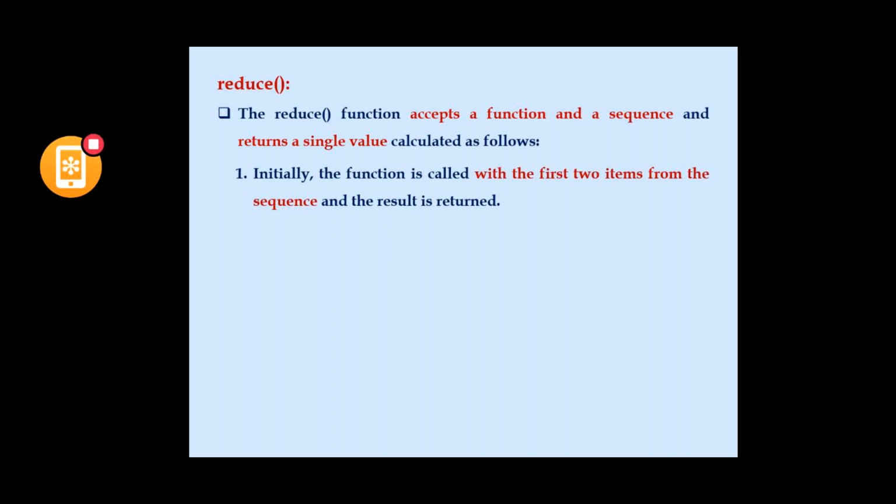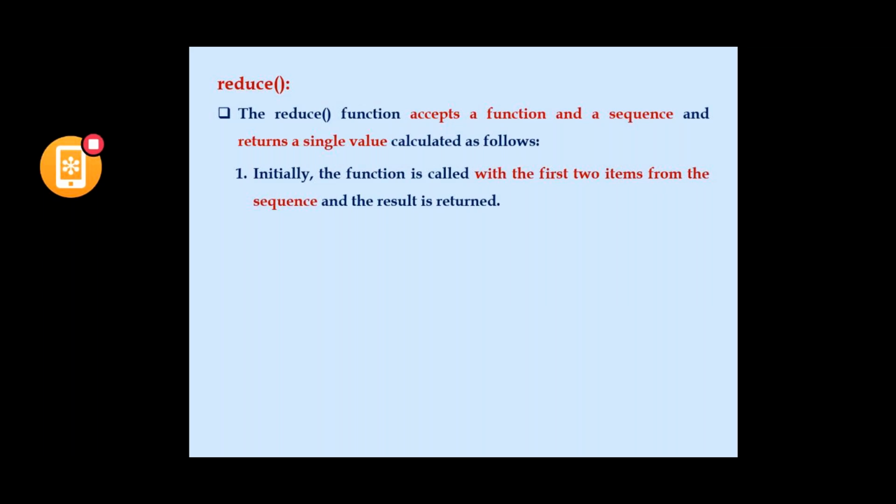How? So the first thing is, the function is called with the first two items from the given sequence, and the result of that particular two items will be returned back.